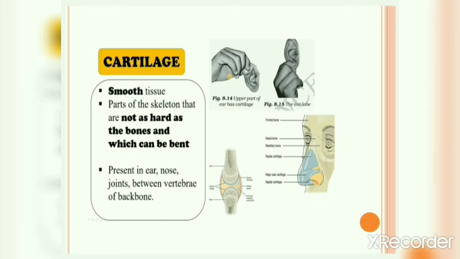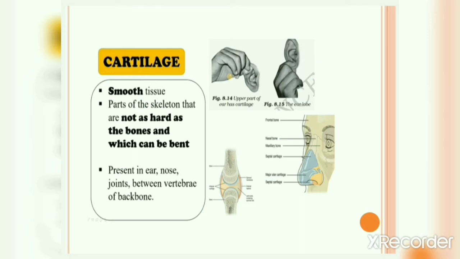This is because cartilage is present in upper part of your ear. Similarly, cartilage is also present in your nose. On the left and to the right of your nose, cartilage is present. You can feel that. So, parts of the skeleton that are not as hard as the bones and which can be bent are cartilage. Now, we already know that cartilage is also present in joints. We have studied about this, right? The friction created due to movement of bones is reduced by cartilage.